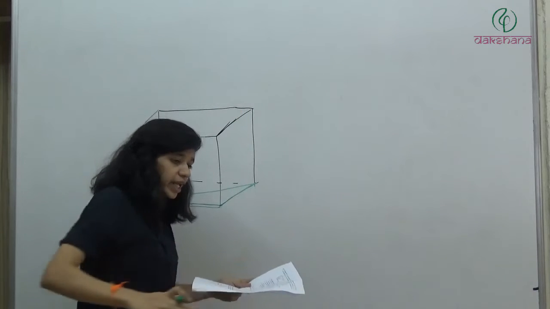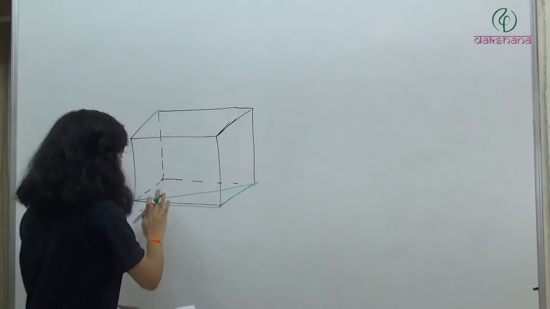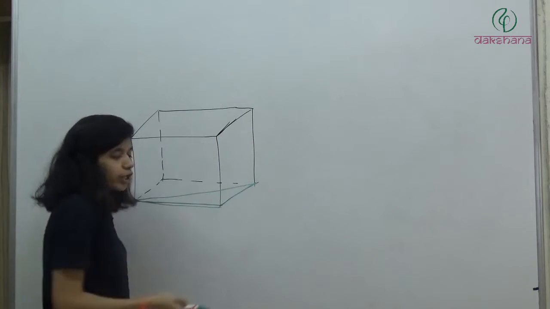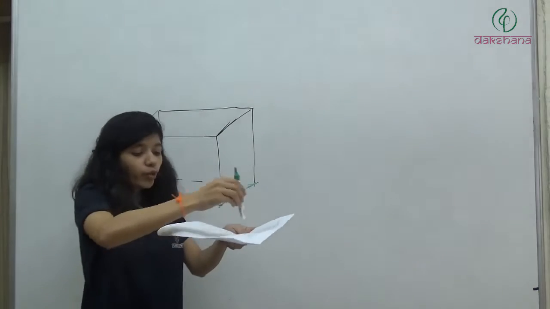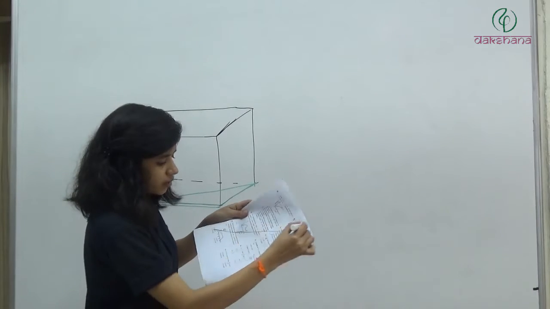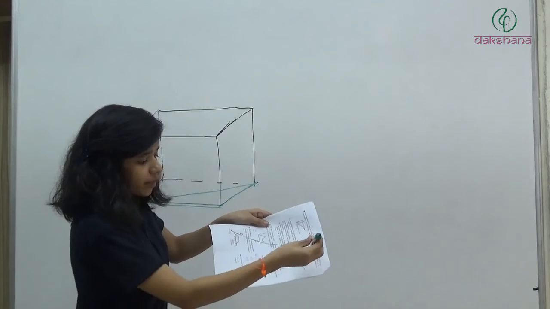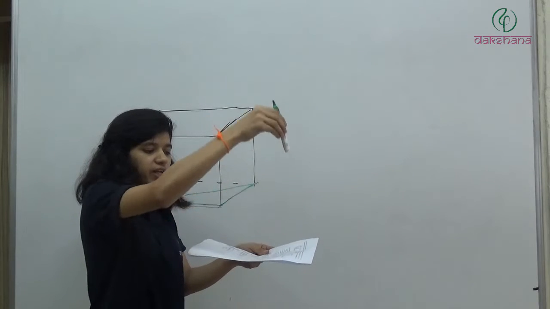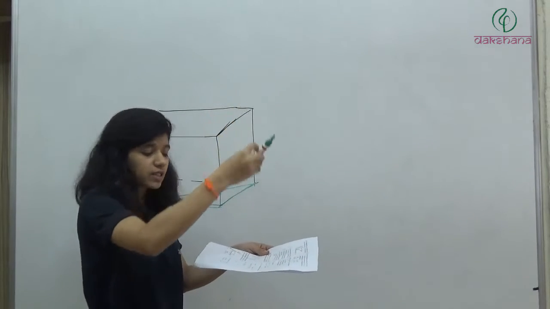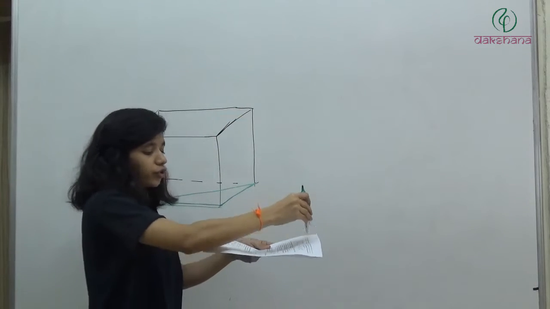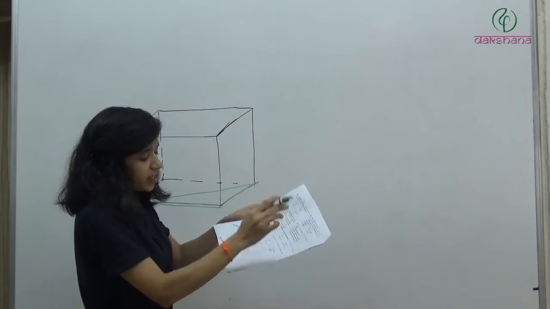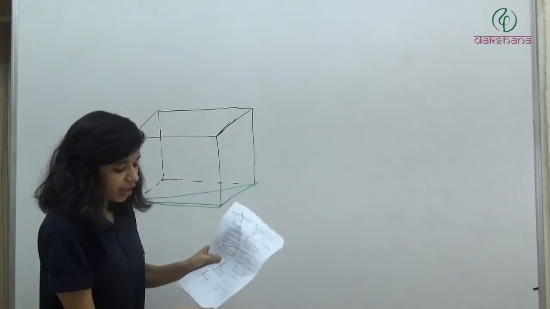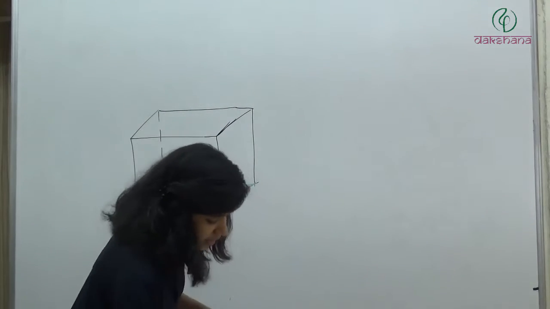Again, if we take any line on the floor, this height is going to be perpendicular to that line. On this floor, if I take any line and then take a vertically upward height line, that is going to be perpendicular to this line. Whichever way I take the line, it is going to be perpendicular. So I have found out what the face diagonal is.